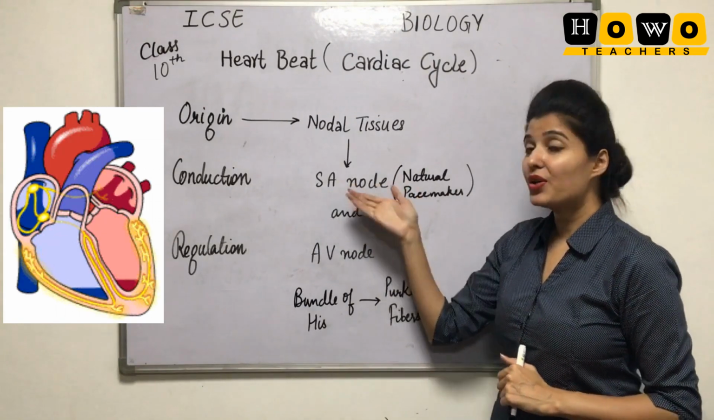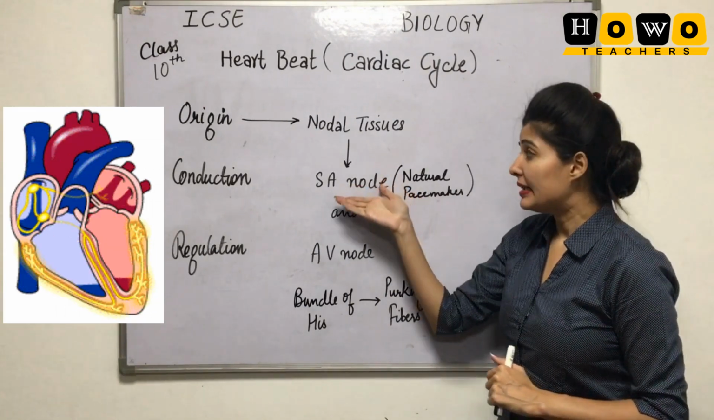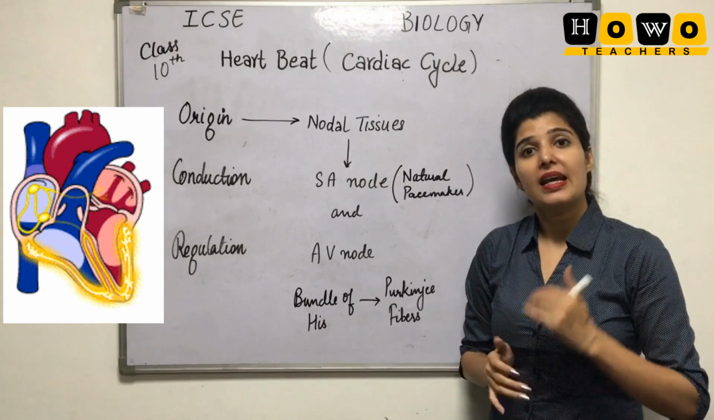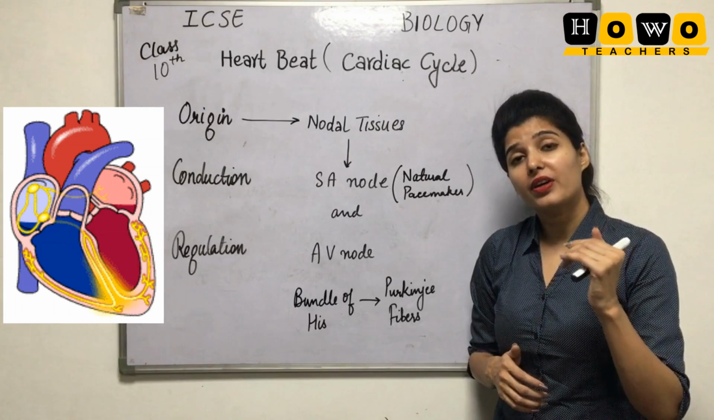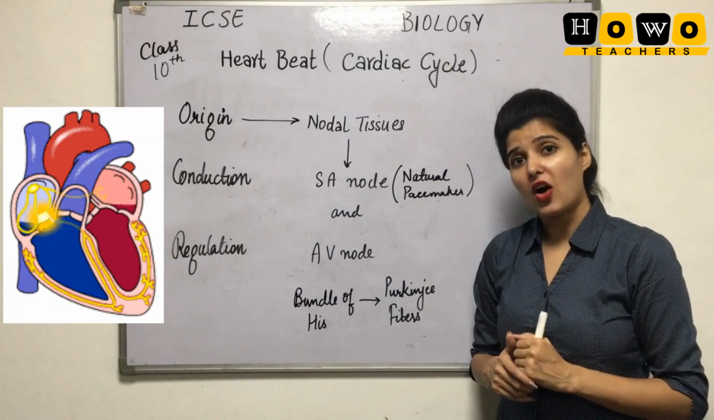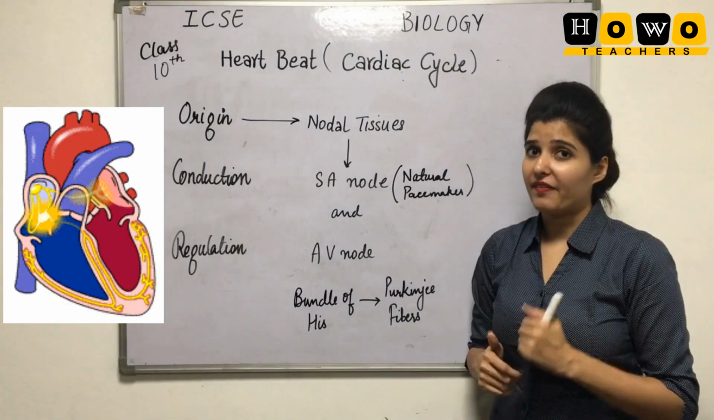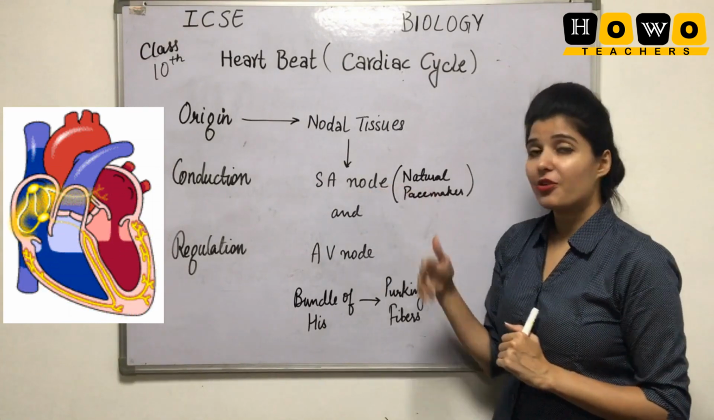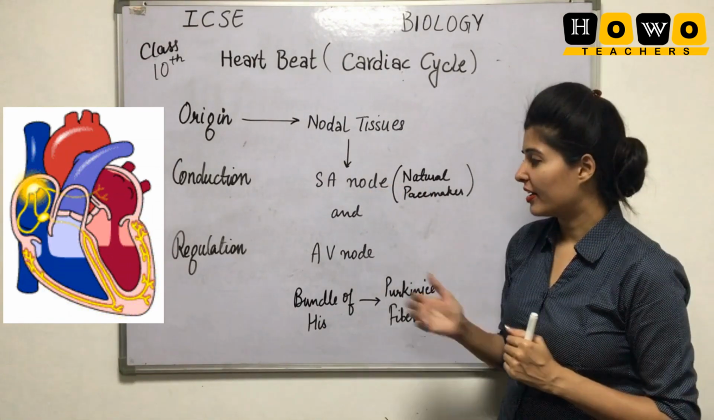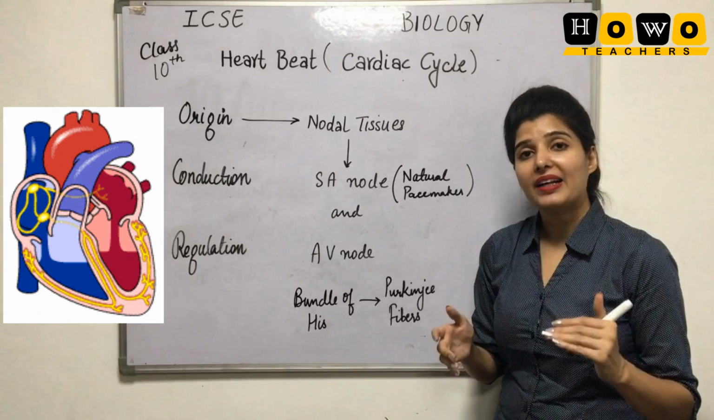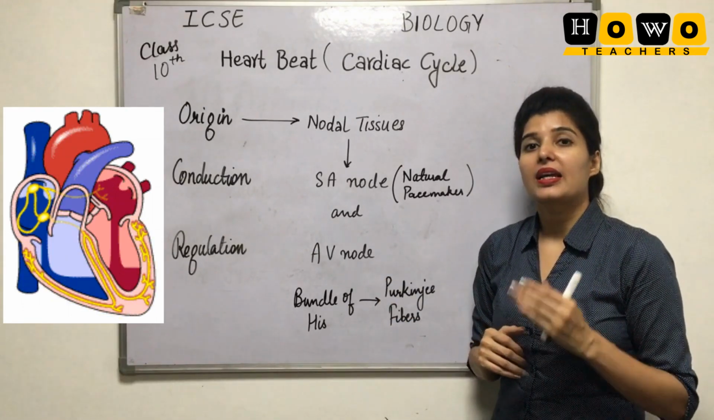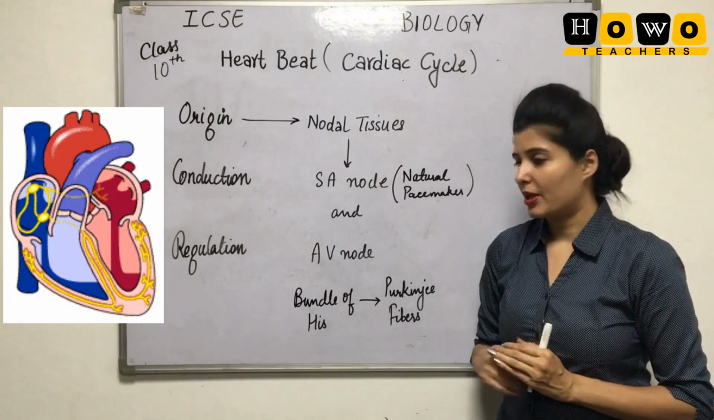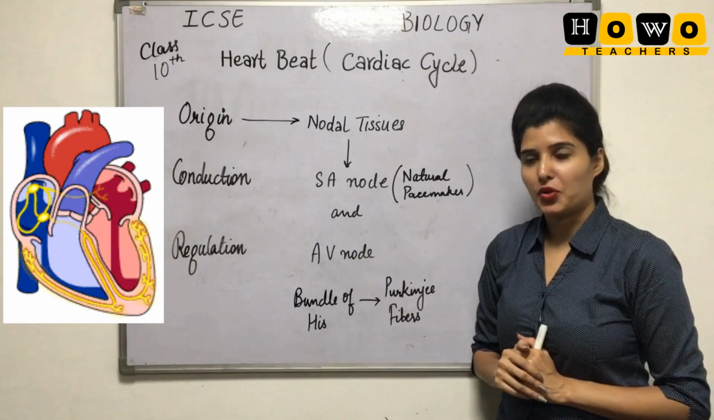SA node, sinoatrial node, because this node is present in the right auricle, towards the right auricle, where there is the joining of the superior vena cava with the right auricle. So it is located in that section of the heart. And the AV node, atrioventricular node, is present in between the interventricular septum. So it is called the AV node.